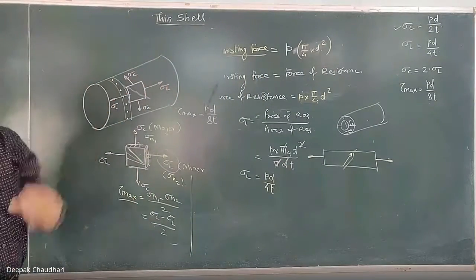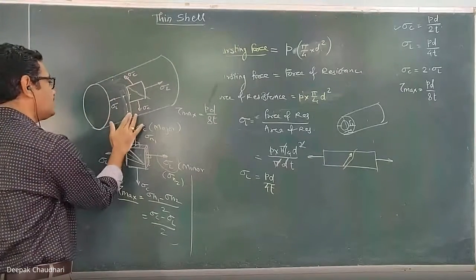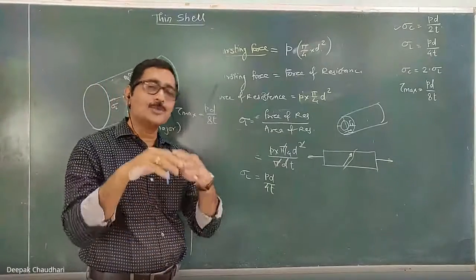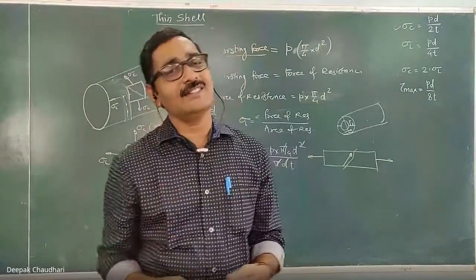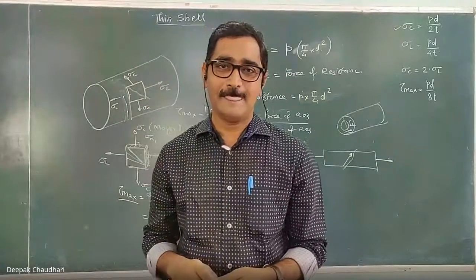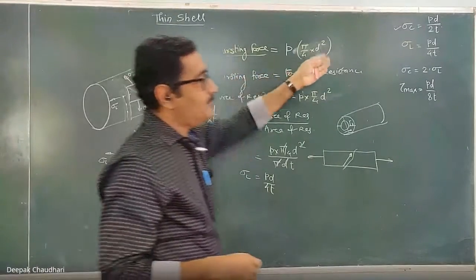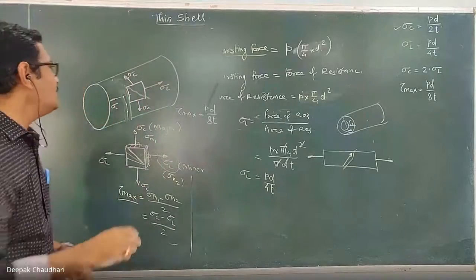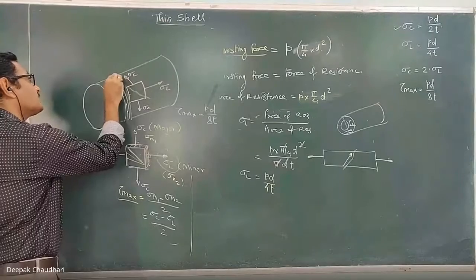But here, for designing this, we are assuming that it is a seamless shell. There is no joint, because without a joint it is difficult to make such a type of shell. Even in a cylinder, you can observe that some joints are there. So for this formula, even if there is a joint, not a riveted joint, we are going to consider that joint as a welded joint.